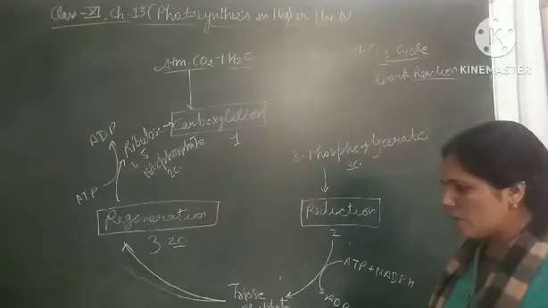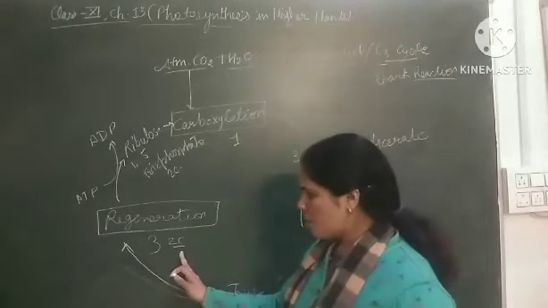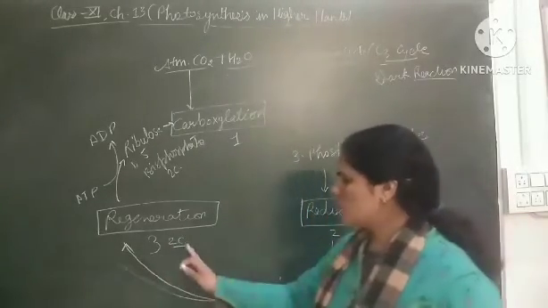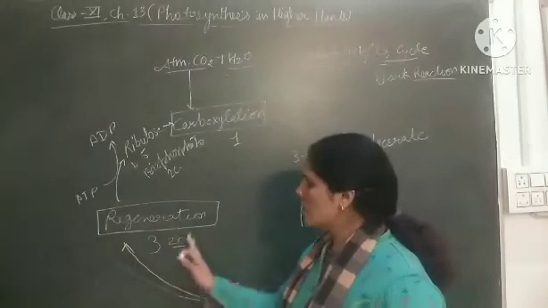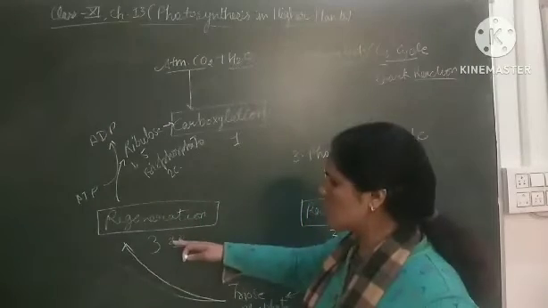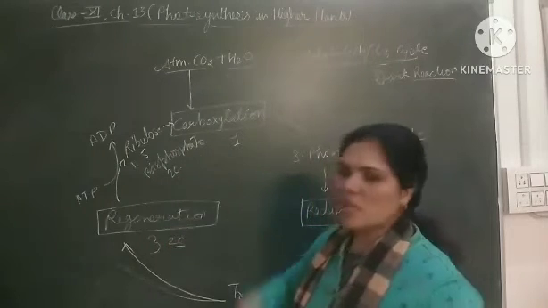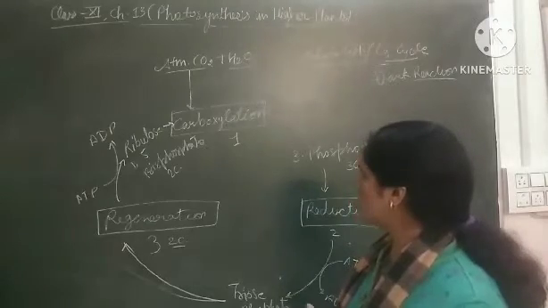After losing one carbon, this compound again becomes a two carbon compound. The conversion from the three carbon compound to the two carbon compound is known as regeneration. In this regeneration, the formation of ribulose 1,5-bisphosphate again takes place, and again one molecule of ATP is utilized.